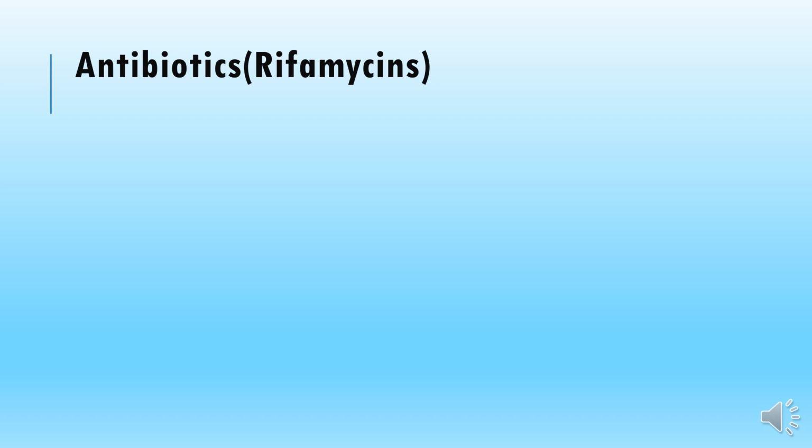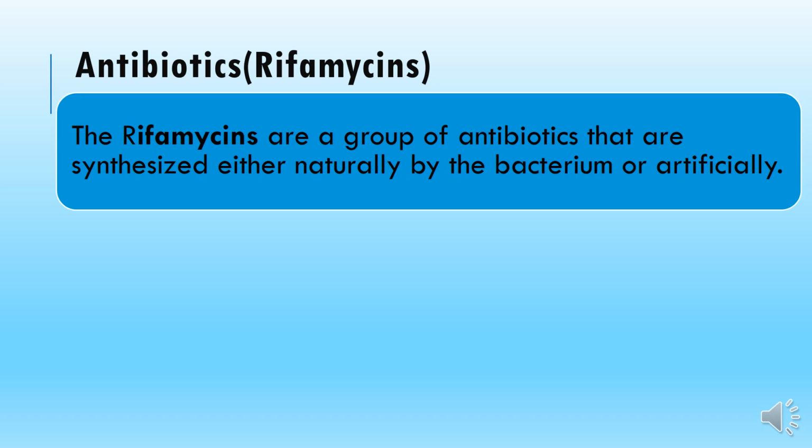Among antibiotics, we have the rifamycin antibiotics. Rifamycins are a group of antibiotics that are synthesized either naturally by bacteria or produced artificially in the labs.